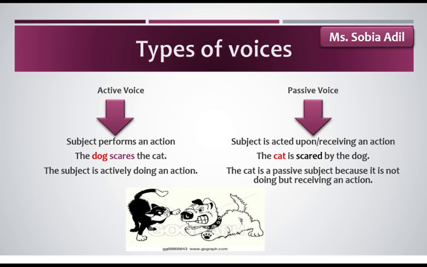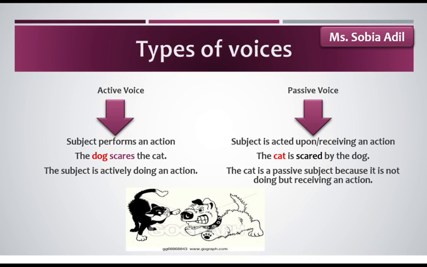There are two types of voices, students. The first one is active voice and the second one is passive voice. In active voice, the subject performs an action, right? For example, the dog scares the cat. Here dog is the subject of this sentence, and the dog is doing an action. It means that it's active voice.